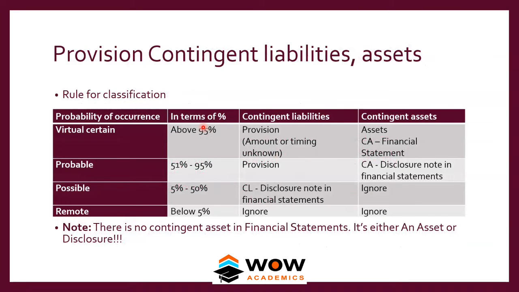So these are the concepts here. If something is virtually certain, above 95%, it's a provision. Above 51% itself, it is still a provision. 5 to 50%, it's just a contingent liability, and below 5%, you just ignore it. In terms of an asset, if there's over 95% certainty, you can show it as an asset. If it has a probability of 51 to 95%, it is just a contingent asset, and anything below 50%, you have to ignore. There is no contingent asset in financial statements. It is either an asset or disclosure. So no provision at all you can create.